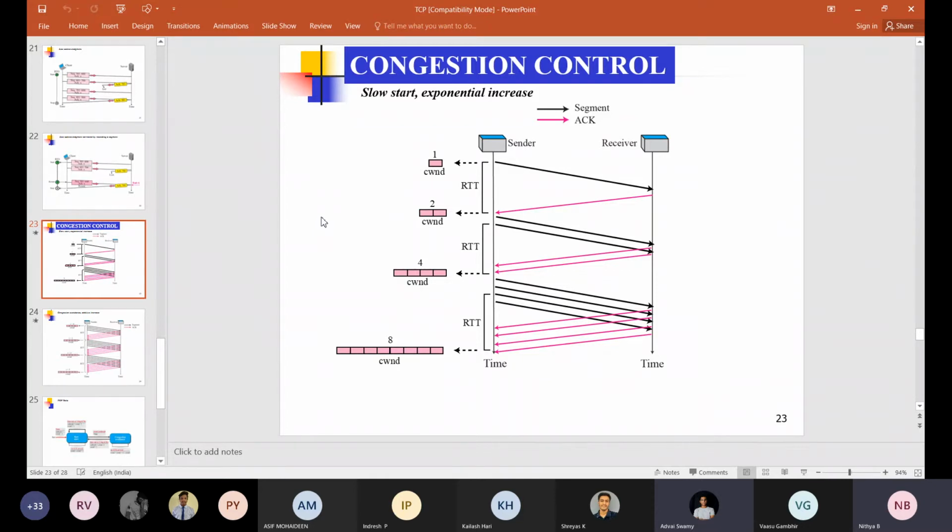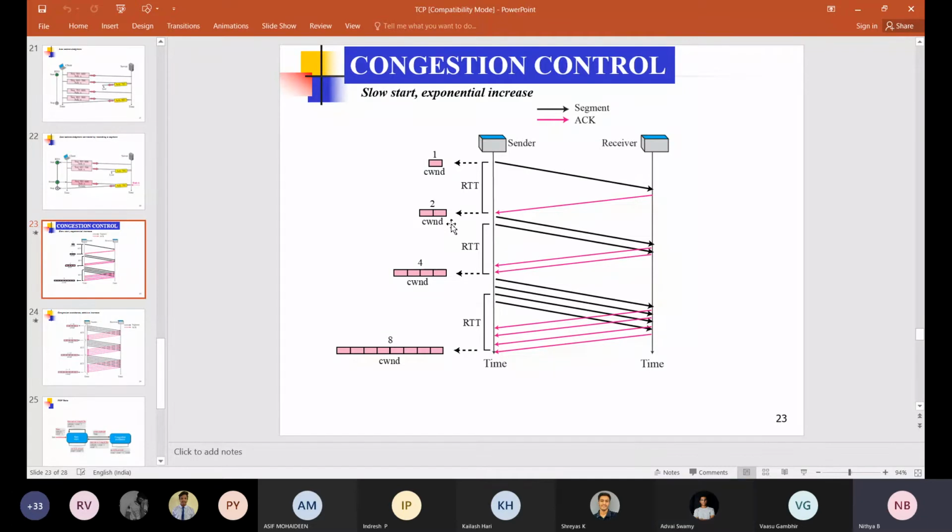The congestion window decides how many segments need to be transmitted by the source. So both processes start at 1, and then it increases exponentially. At one point, both will be transmitting so many packets that there will be a problem. Yes, ma'am.